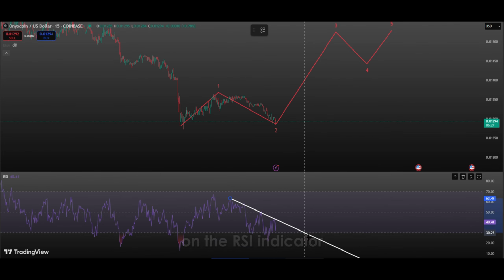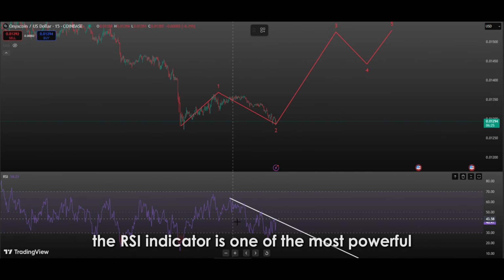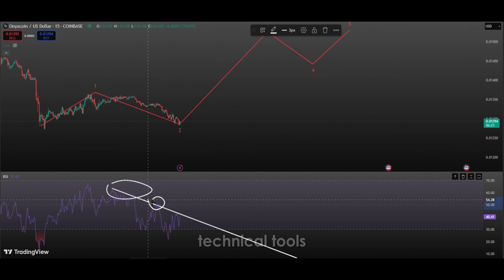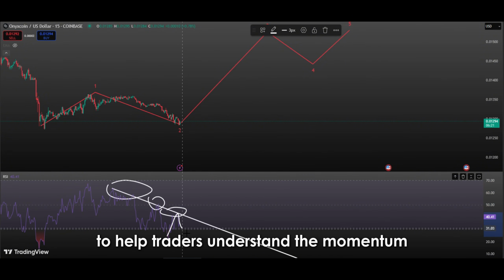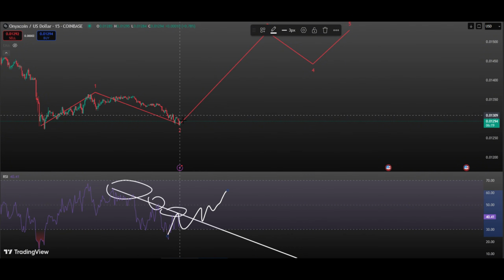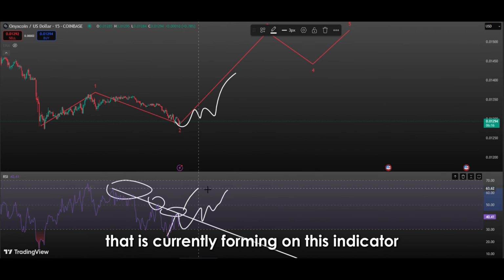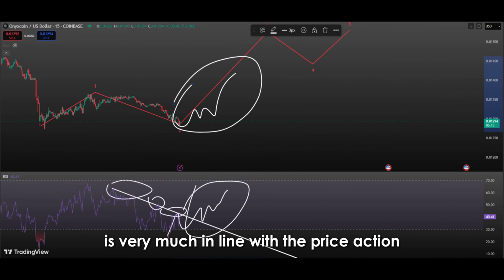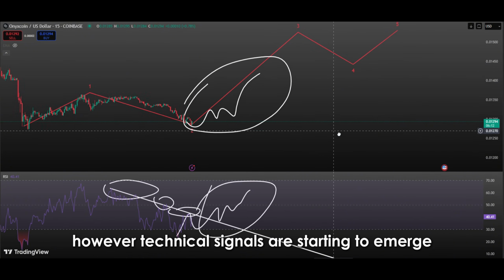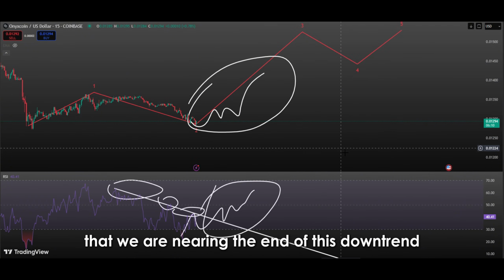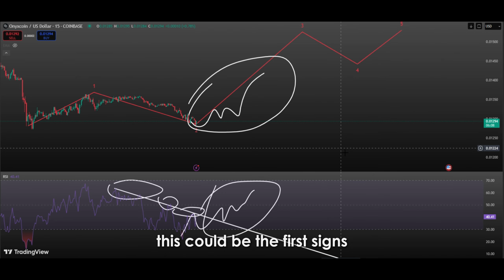When we take a look at the chart in general, we can see a structure that is particularly noticeable on the RSI indicator. The RSI indicator is one of the most powerful technical tools to help traders understand the momentum on the market. The downtrend line that is currently forming on this indicator is very much in line with the price action. However, technical signals are starting to emerge that we are nearing the end of this downtrend. This could be the first signs of a positive turnaround in the market.